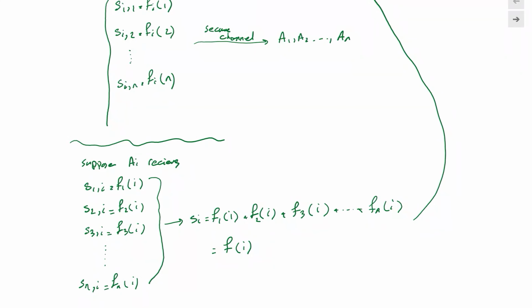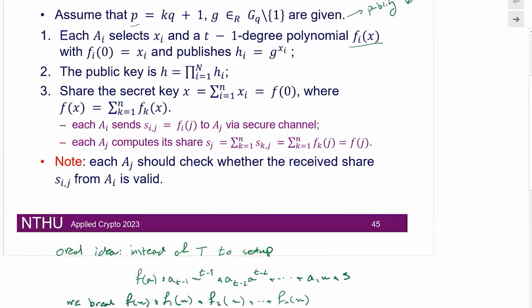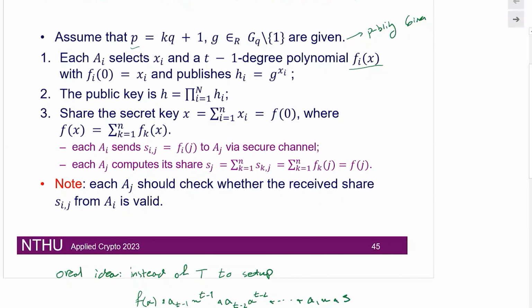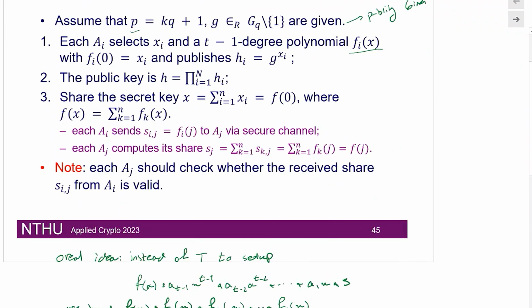The advantage is that we don't have to share the polynomials between every user. So for everyone to compute their share, we don't need a trusted third party to set up the system for us. The authorities can collaboratively do this computation.